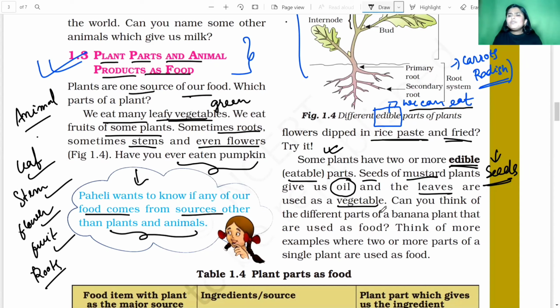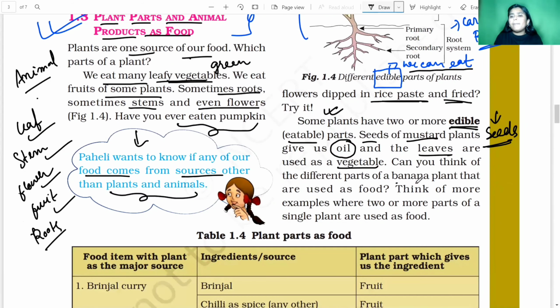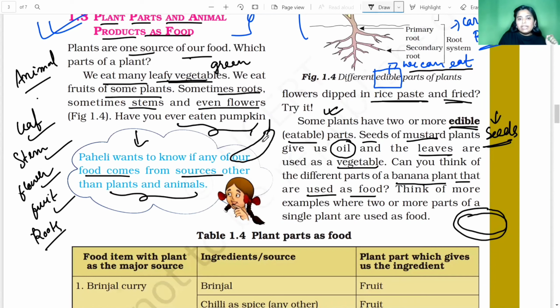Can you think of different parts of a banana plant that are used as food? Yes, of course. The banana leaf is used to eat on, and we make plates from banana leaves. And we eat the banana fruit. The monkeys love bananas, and we also love bananas, so we eat the banana fruit. Now think of more examples where two or more parts of a single plant are used as food.